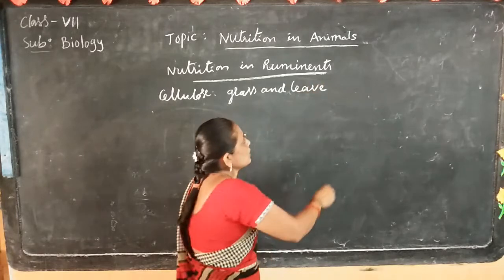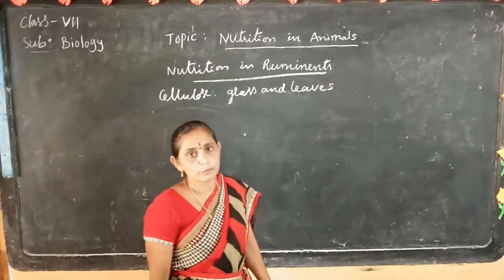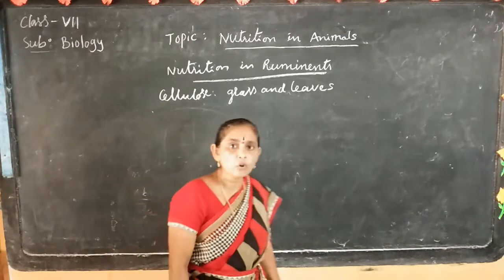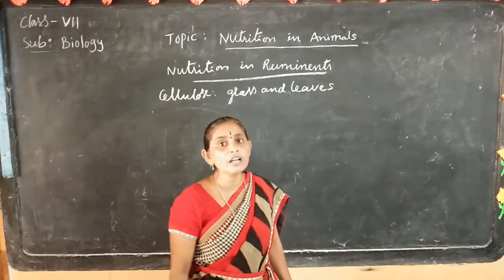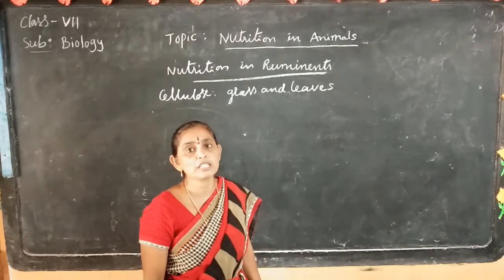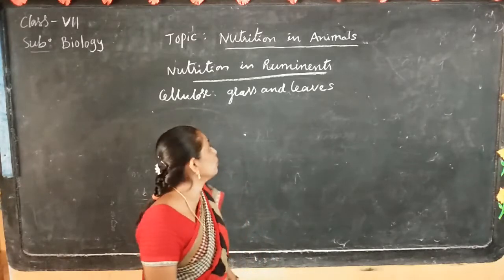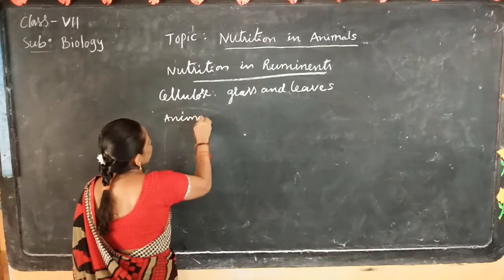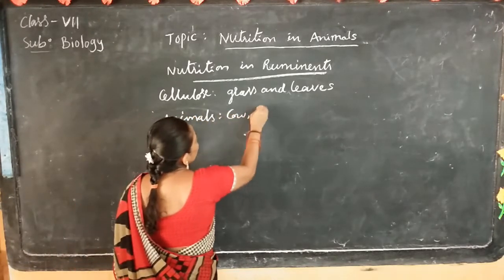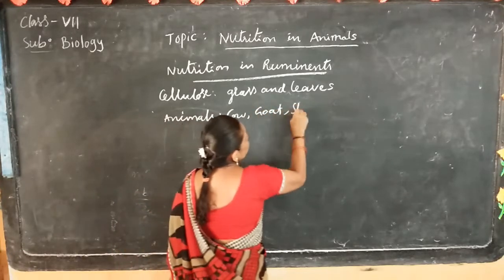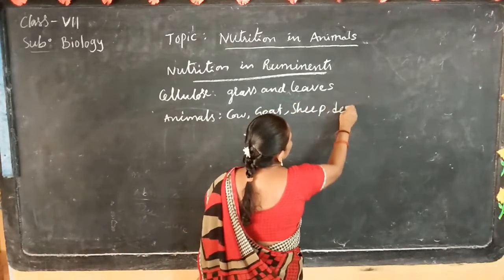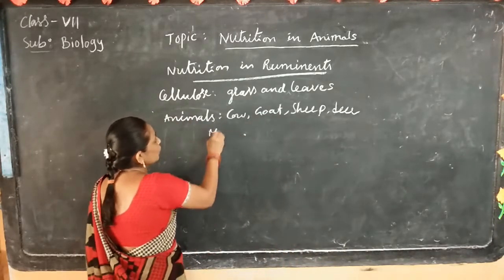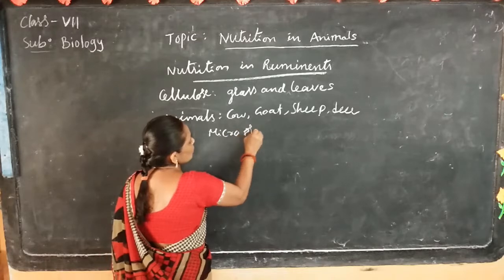But animals' digestive systems digest cellulose with the help of microorganisms present in the digestive system. In animals like cow, goat, sheep and deer, the digestive system has some microorganisms.